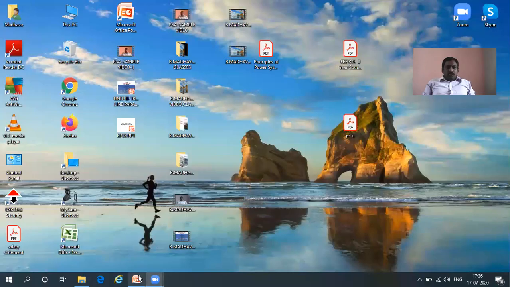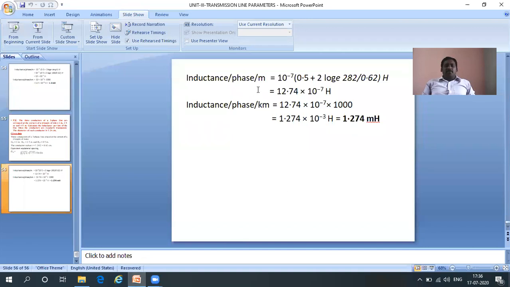So here, continuing, the inductance per phase per meter is equal to 10 to the power of minus 7 into 0.5 plus 2 log e 282 by 0.62 Henry. So finally that is 12.74 into 10 power minus 7 Henry. This is per meter, but we want per kilometer, so we multiply it by 1000. Then finally the inductance is 1.274 millihenry.